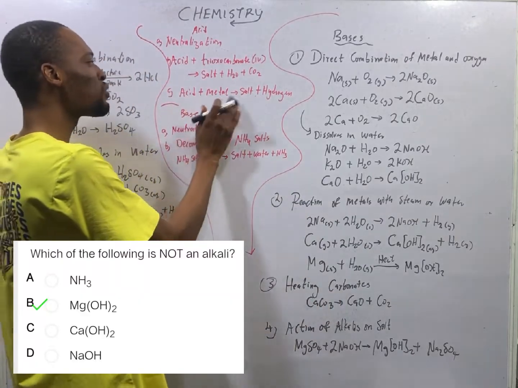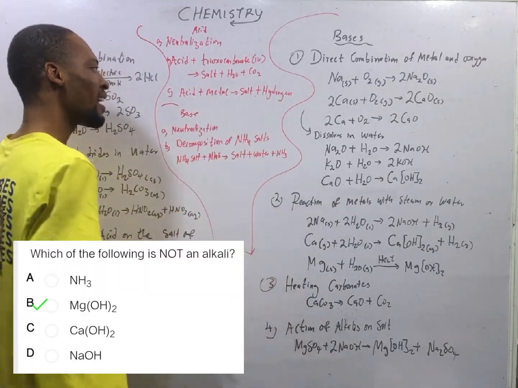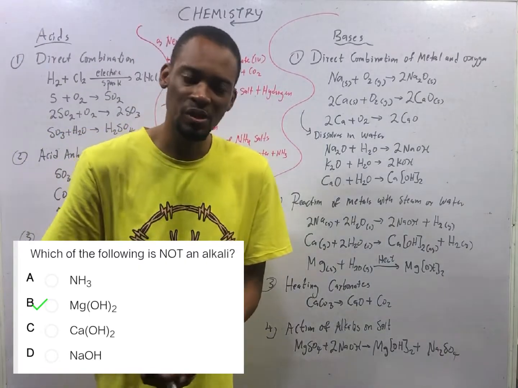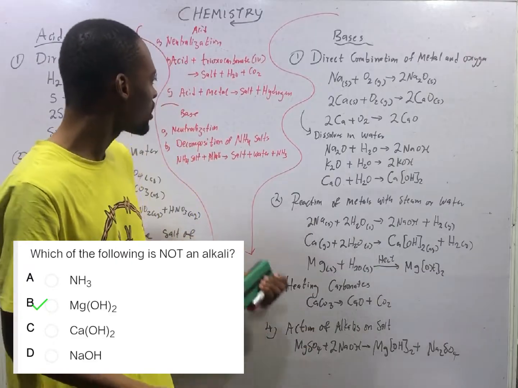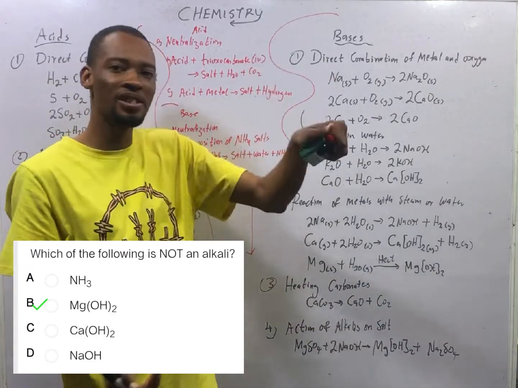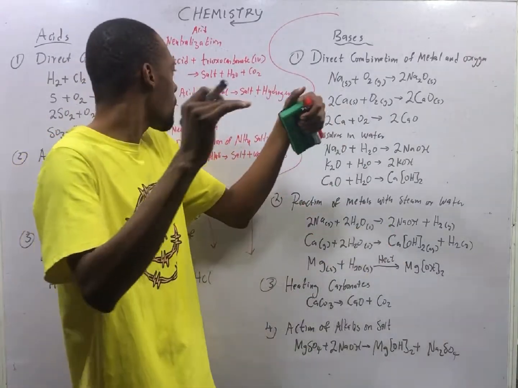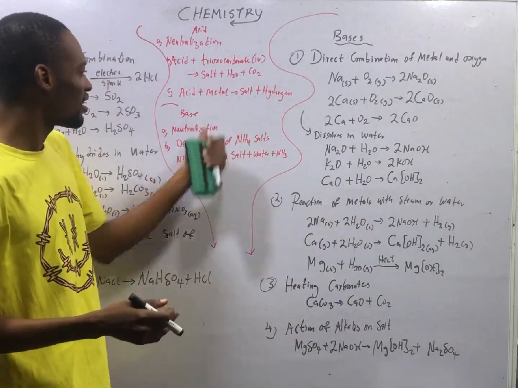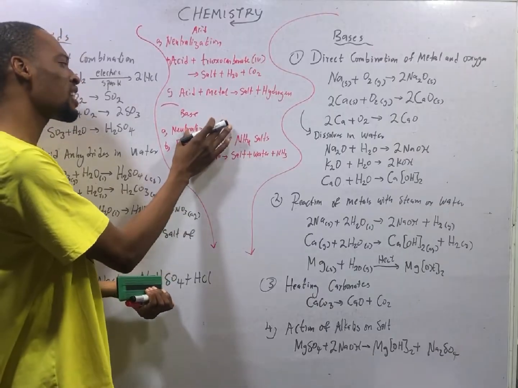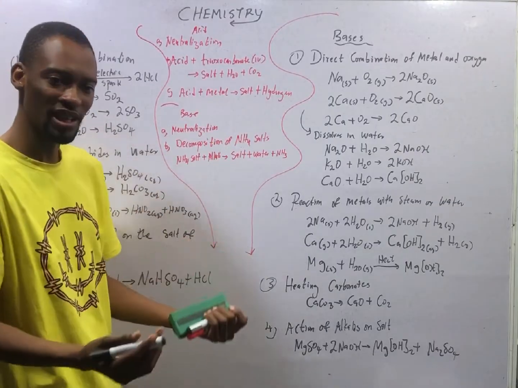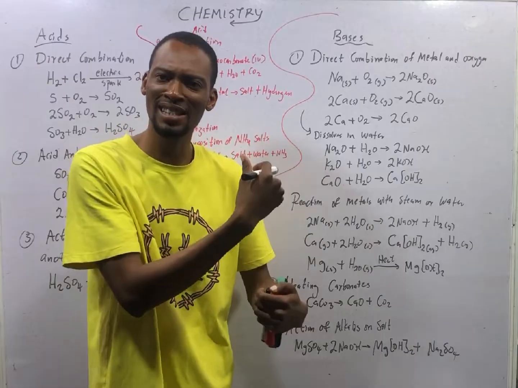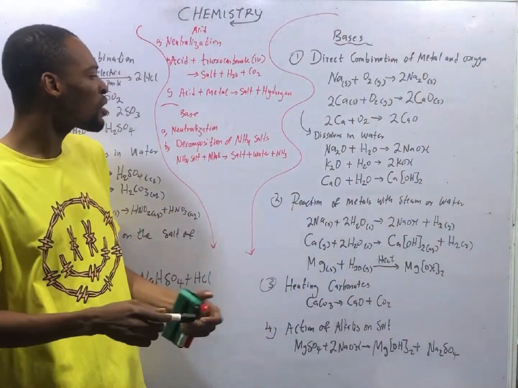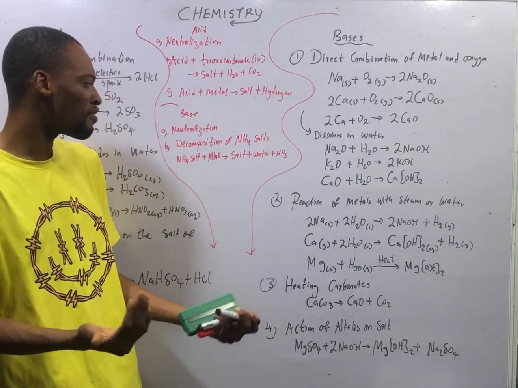When acids react with metal, they give you salt and hydrogen. If HCl reacts with sodium, that will give you sodium chloride and hydrogen will be given off. So, most metals will displace hydrogen from acids. Therefore, bases, the first chemical property of base is neutralization. Base reacts with acid to give us salt and water. The decomposition of ammonium salts is a property of base.